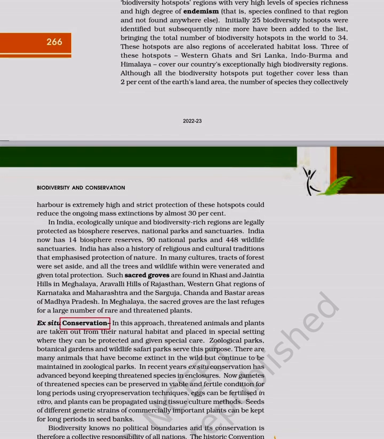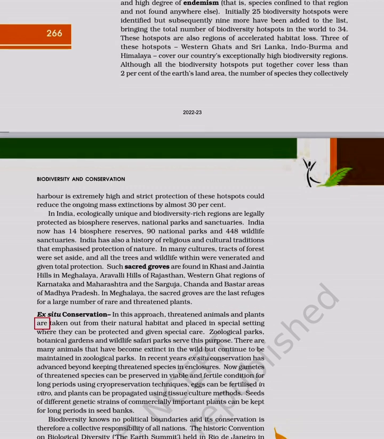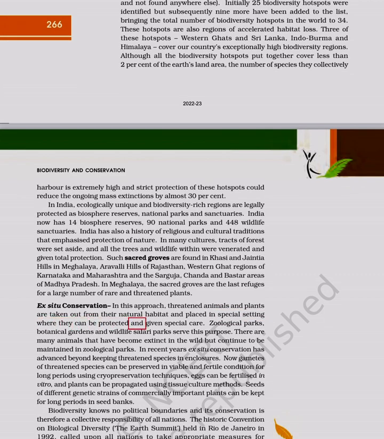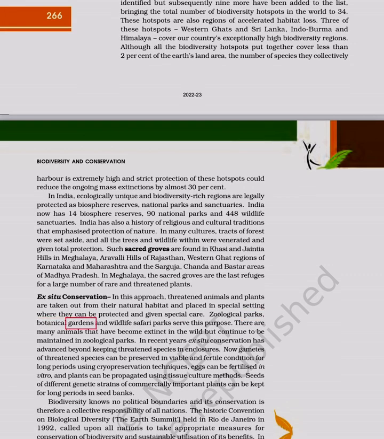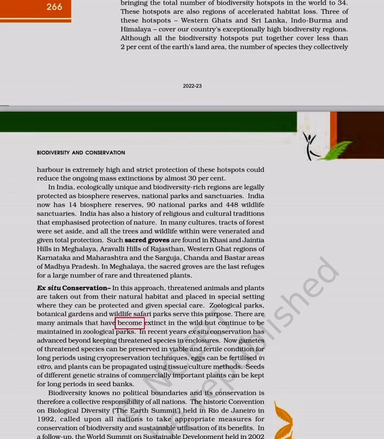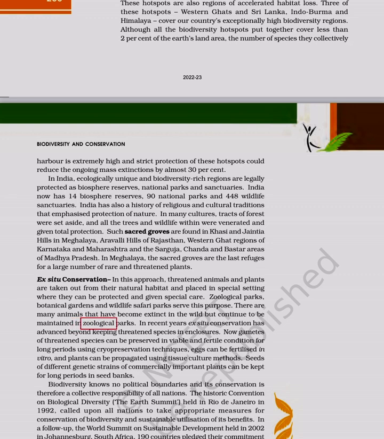Ex situ conservation. In this approach, threatened animals and plants are taken out from their natural habitat and placed in special settings where they can be protected and given special care. Zoological parks, botanical gardens and wildlife safari parks serve this purpose. There are many animals that have become extinct in the wild but continue to be maintained in zoological parks.